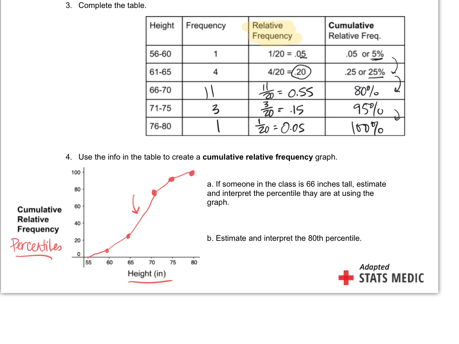All right, now, so percentiles. If someone in the class is 66 inches tall, estimate and interpret the percentile they are at using the graph. And we spelled they with an E. There we go. Let's fix that. All right, so if they're 66 inches tall, I'm going to start with the axis with inches on it, which is which one? The x-axis has inches. So estimate where 66 inches falls. And then you're going to draw a line up to the curve and then take a left and estimate what percent that hits.